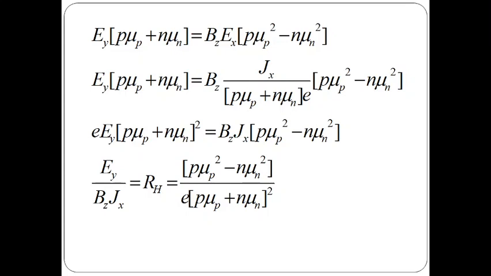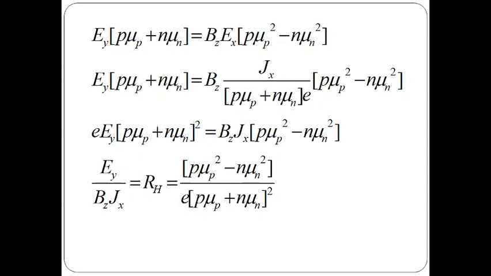From this we can write Ey by Bz Jx equals to Rh. This is the Hall coefficient. From the derivations of Hall effect, we have written Rh equals to (P mu p square minus n mu n square) by E (P mu p plus n mu n) whole square. So from that we have the final formula for the Hall coefficient,